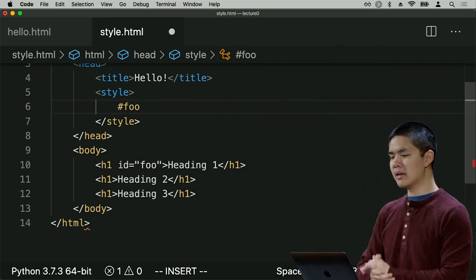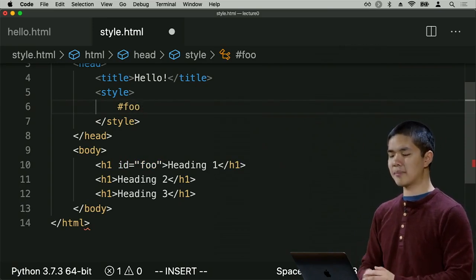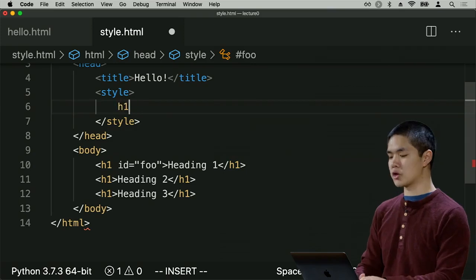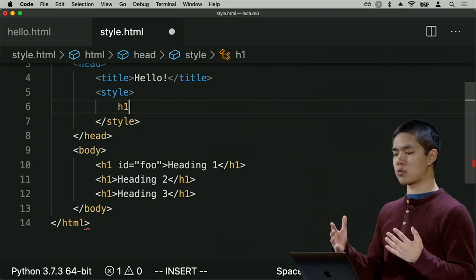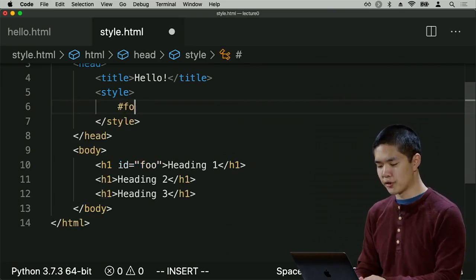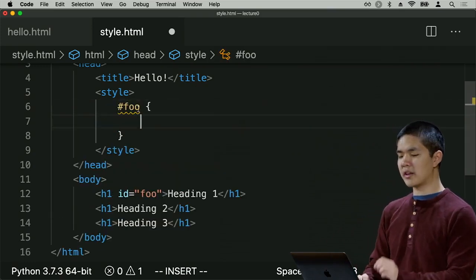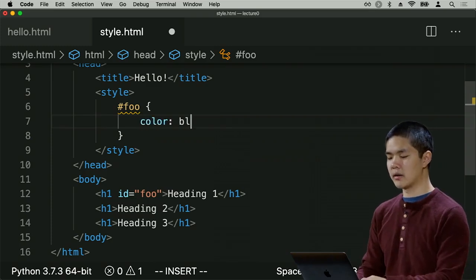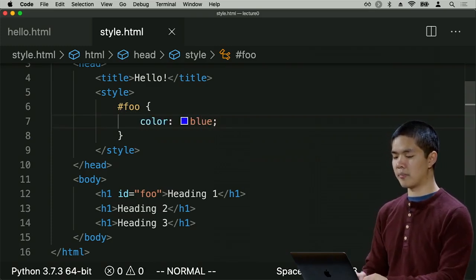The hash mark symbol is just CSS's way of selecting just something with a particular ID. So instead of just h1 for selecting all of the h1 tags, if I want to select something by its ID, I say hash foo to say only style the element that has an ID of foo and give it a color of blue, for example.